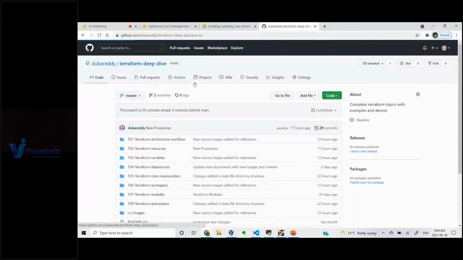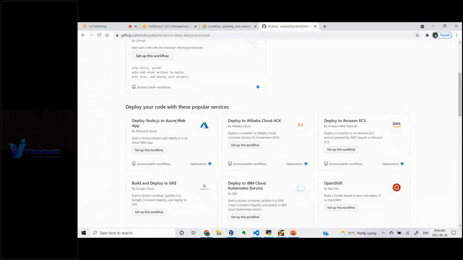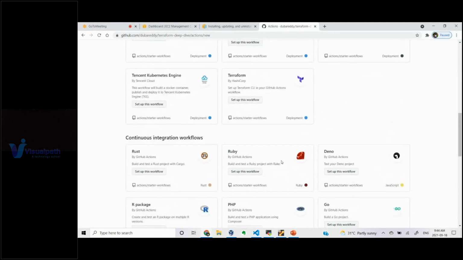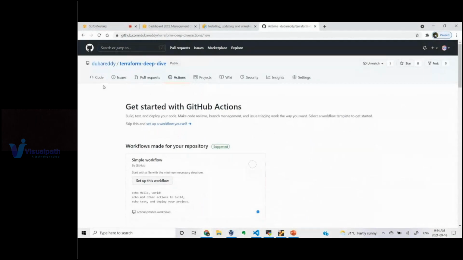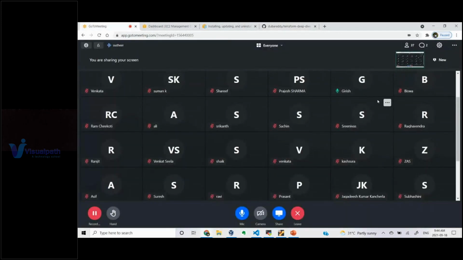You can go to Actions and use whichever you want. Let's say I want to deploy this Terraform on ECS or Azure or Alibaba Cloud or OpenShift or anything, you can just integrate. This workflow has some predefined templates as well which we can use, and we will be discussing that. That is the best way to start any automation.